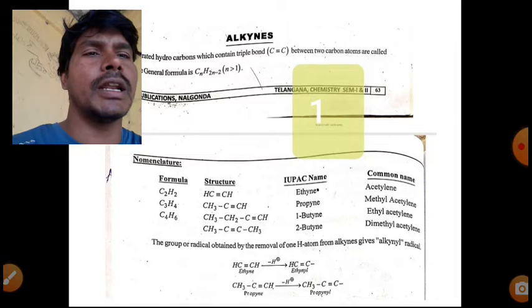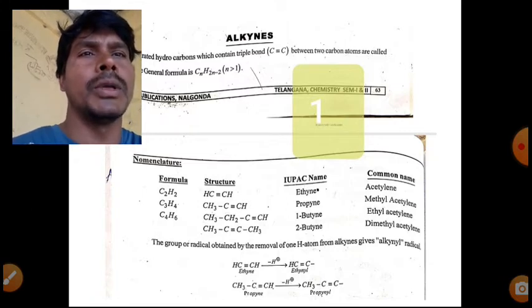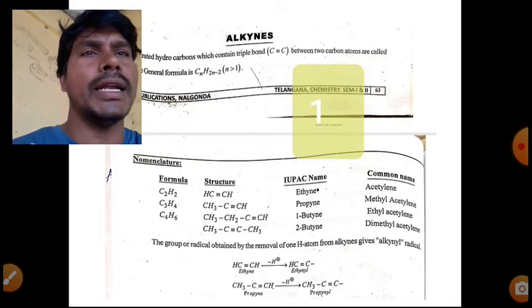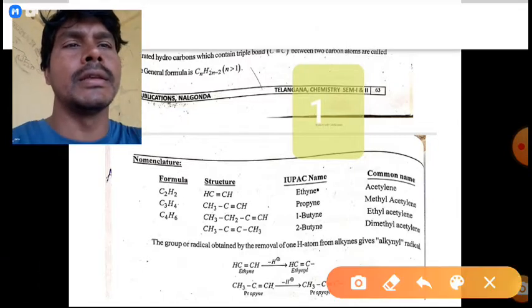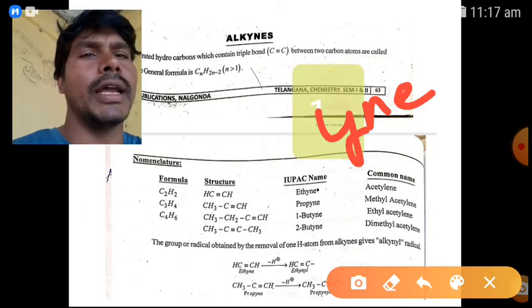IUPAC nomenclature depends on the number of carbons and the functional group. Here the functional group is the alkyne, the triple bond. In IUPAC, alkynes take the suffix ine, Y-N-E.